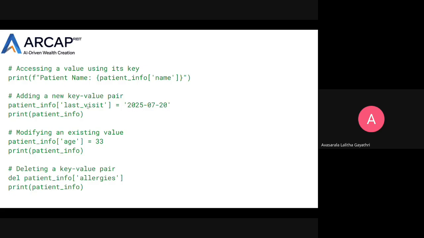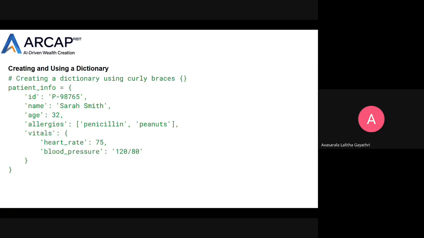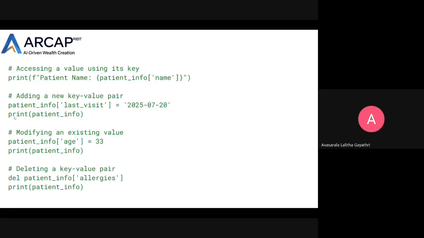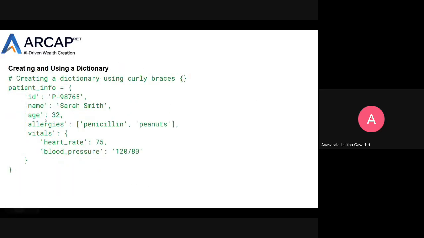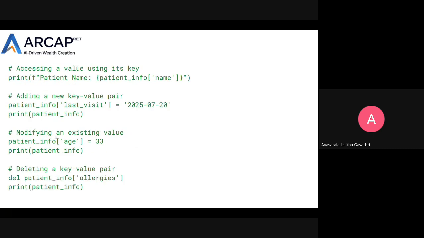We want to add this last visit equal to 2025-7-20 in this dictionary. Okay, and print patient_info. After executing this, this last visit 2025-7-20 key value pair is added into this particular dictionary, and then modify an existing value.